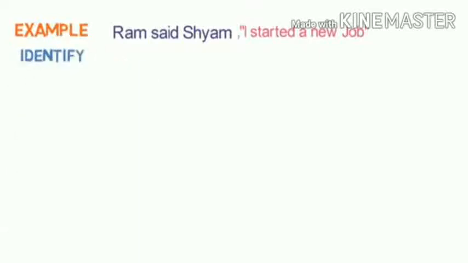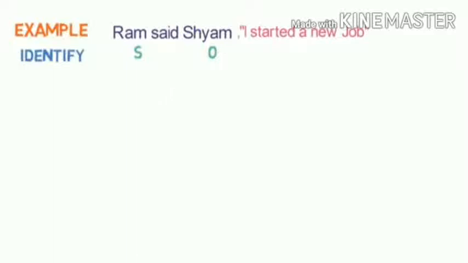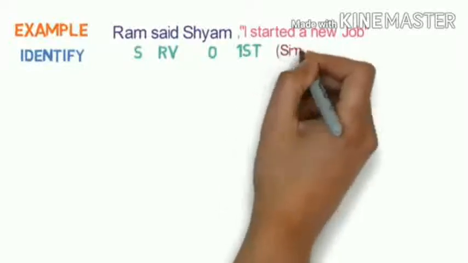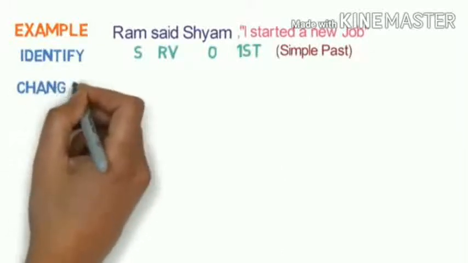Now how to convert this sentence from direct speech to indirect speech? Ram said, Shyam, I started a new job. This is a direct speech, and if you want to change this statement into indirect speech, you must apply the 6-step process. Okay, first identify. Subject is Ram, reporting verb said, Shyam object, I is in first person, and there are no time specific words, and started is in the simple past.